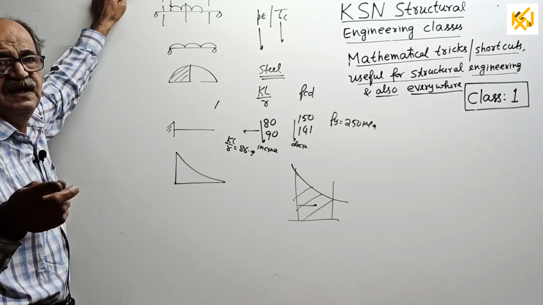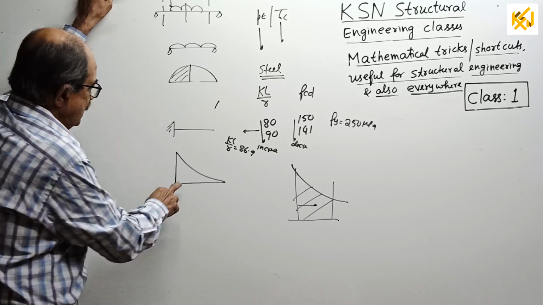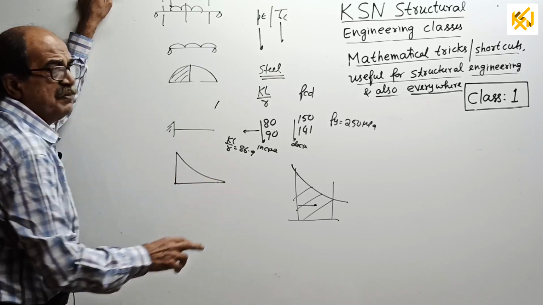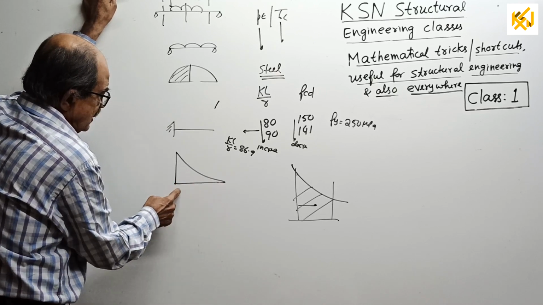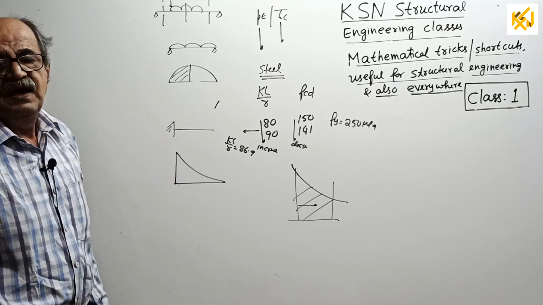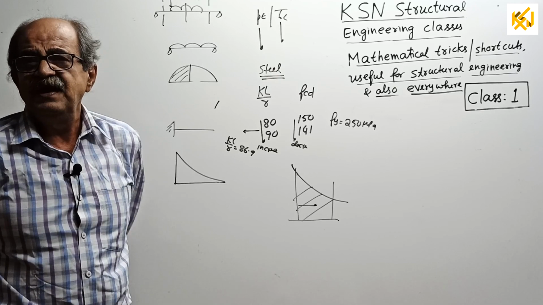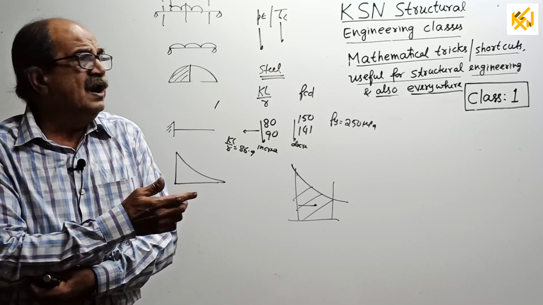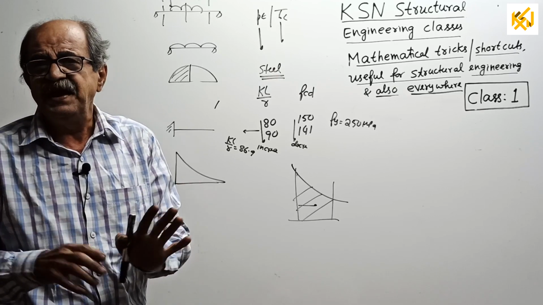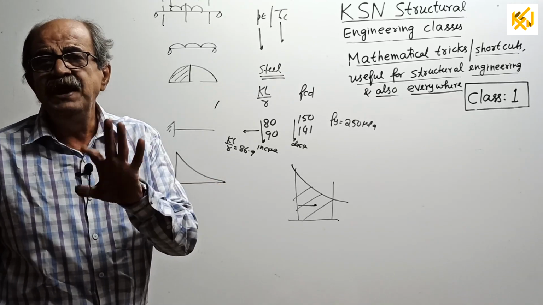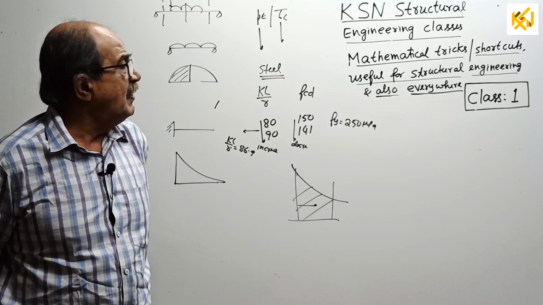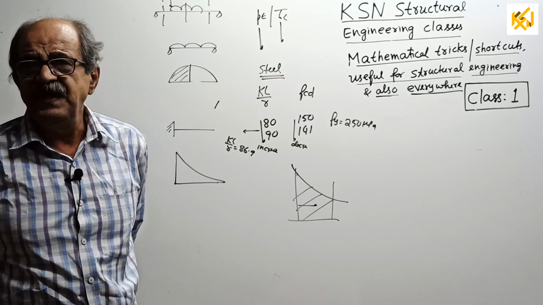This I told in the SFD BMD class also. Here, the area equals 1/3 base into height, and the CG will be from here 3/4 base, from here 1/4 base. They are all formulas given in the books, or some people will derive and get them. But what is important is, what is the meaning of that, how to get that.